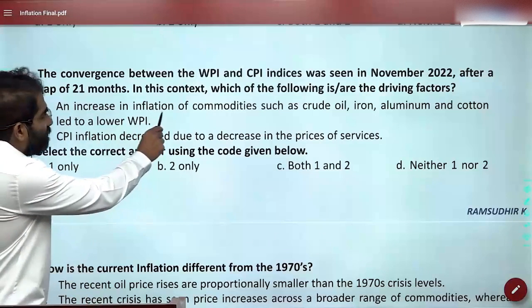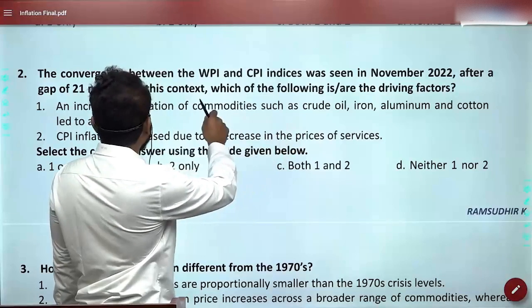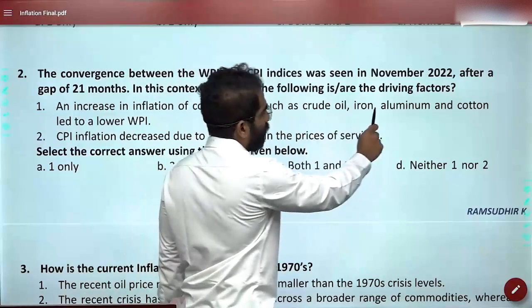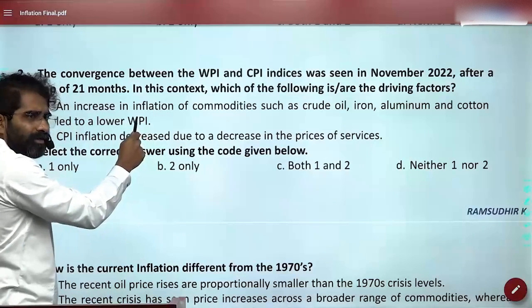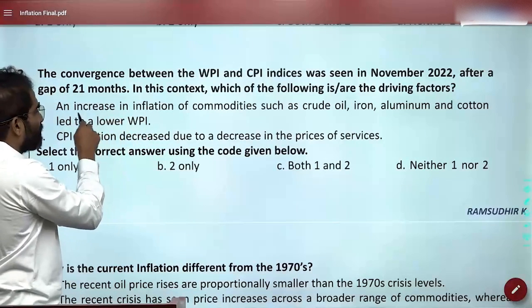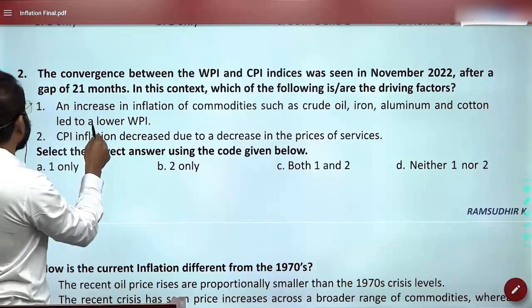An increase in inflation of commodities such as crude oil, iron, aluminum, and cotton led to a lower WPI. Is it? No. The word itself is increase is saying and lower is saying. Okay, so there is no logic only there.